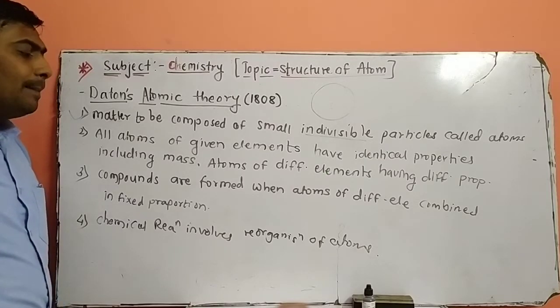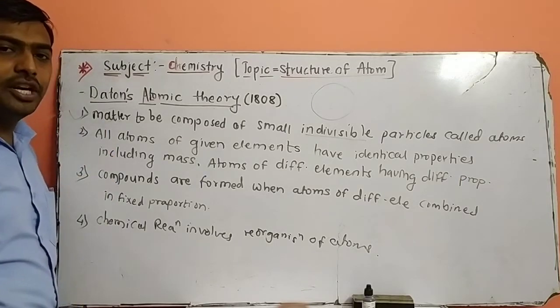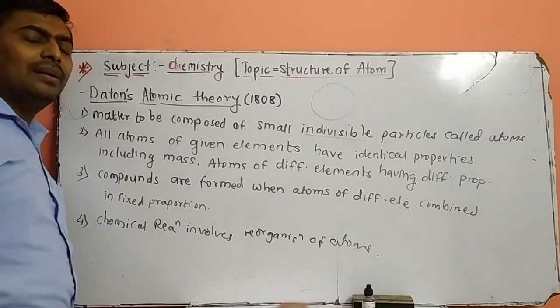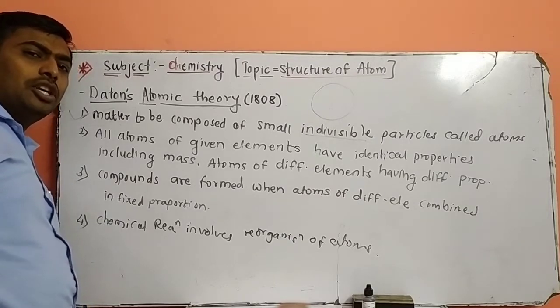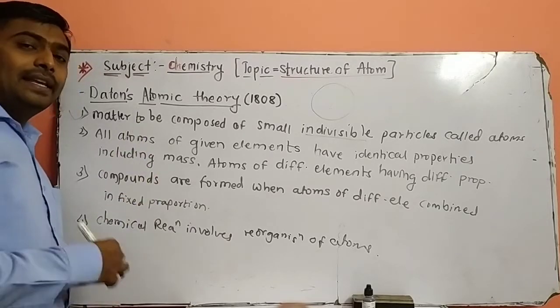Third one: compounds are formed when atoms of different elements combine in a fixed proportion ratio. When two or more different elements combine in a fixed proportion ratio, they give different types of compounds. And the last one: chemical reactions